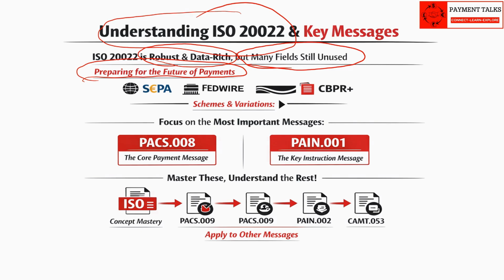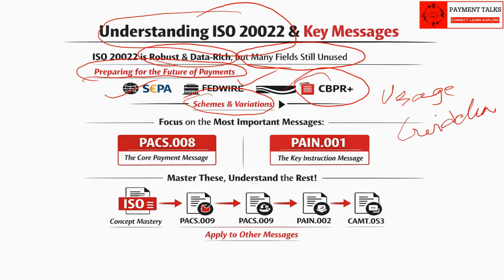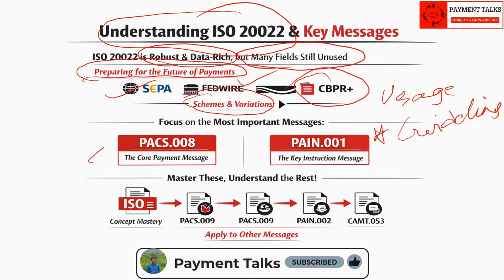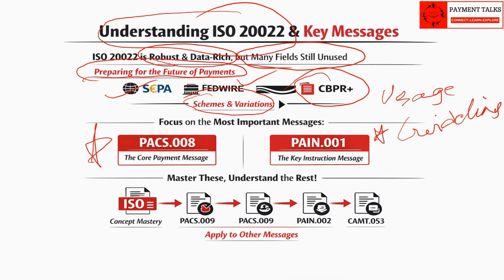We will touch upon the usage guidelines of schemes, particularly CBPR Plus, to make you understand that just understanding ISO alone can make you expert in any scheme, be it SEPA, Fedwire, CBPR Plus, etc. All you need to know is the small variations called usage guidelines that schemes apply on top of ISO. That's all. Another point, Pain.001 is the important message after the most important Pacs.008 message. So we will spend considerable time in understanding these two messages to understand the ISO 20022 standard in greater depth.